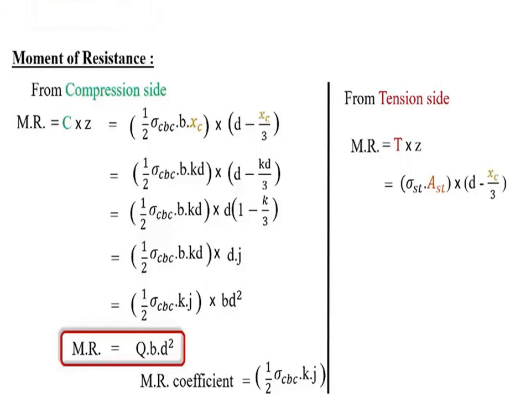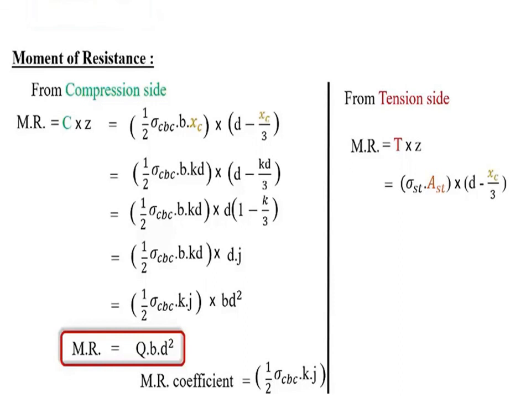Here we use sigma CBC because all things are the same, meaning XA is equal to XC. So we can take either XA or XC value, both are equal, and there is no difference in the value. Finally we get the moment of resistance equal to Q B D square.